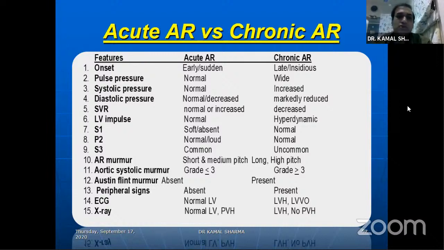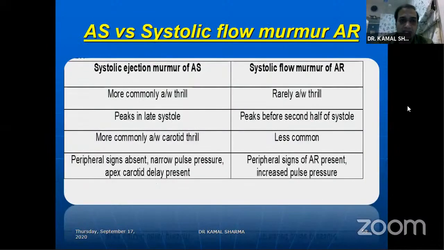AR murmur will usually be long and high pitched. In chronic AR, the grade is more than 3. Austin Flint is present. ECG, peripheral signs and X-ray will all be present only in chronic AR.